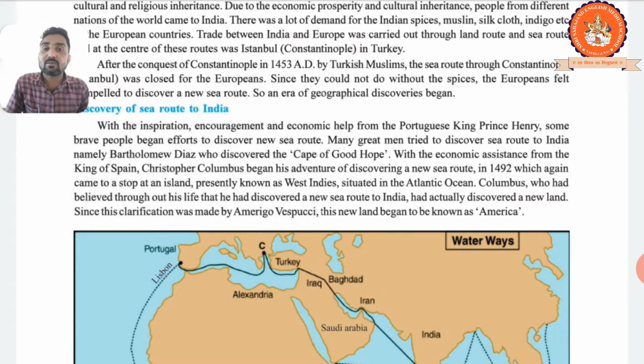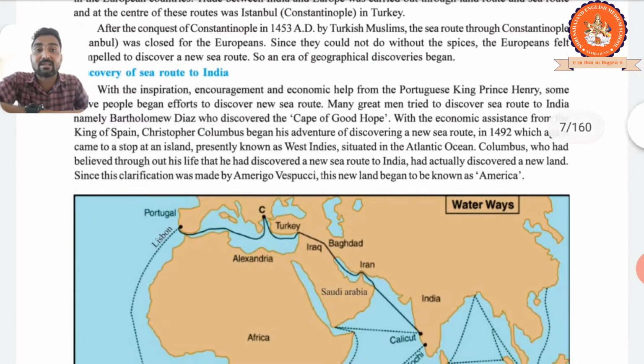Here, exactly point it out. Right? This is a Constable that I explained to you. Here is Portuguese Lisbon. He just started his journey from here and turned the full cover, and here is the Cape of Good Hope. So here is the Cape of Good Hope.